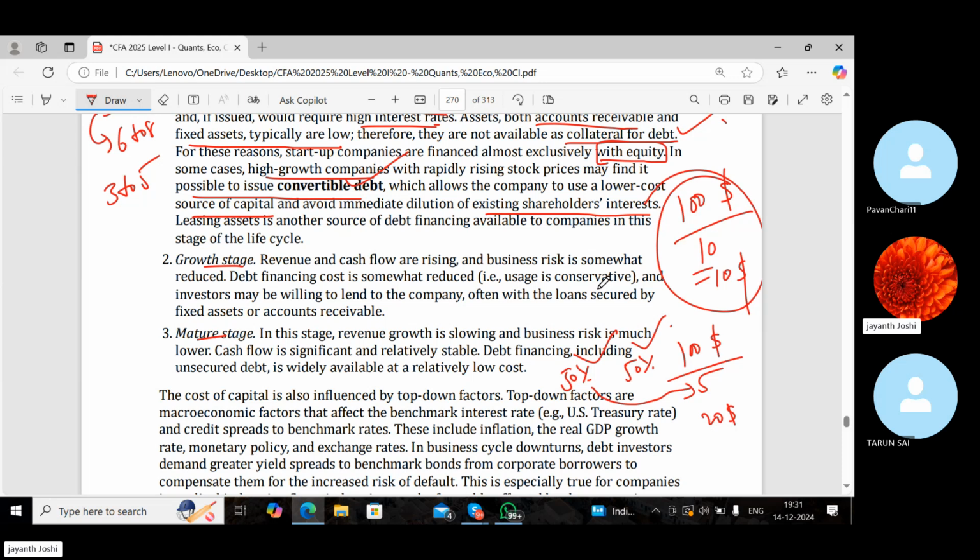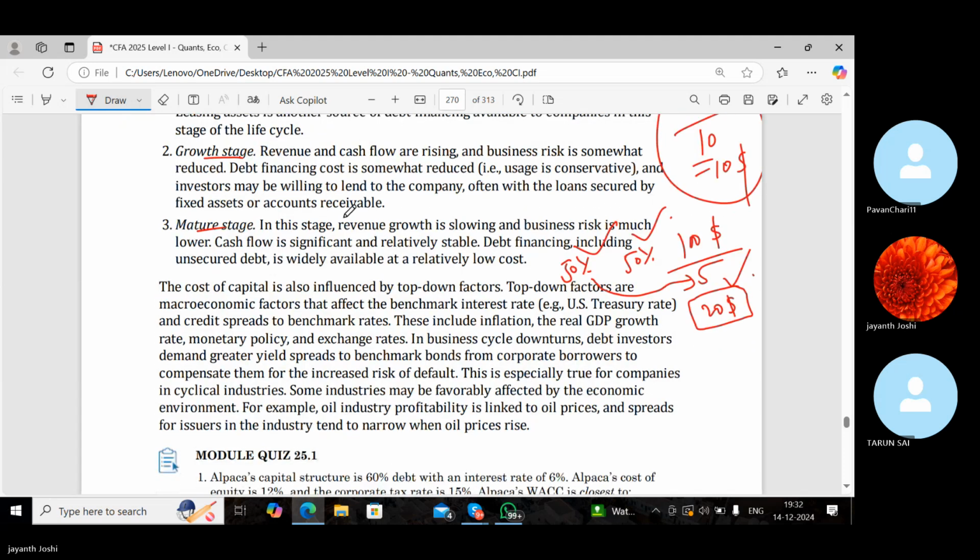More number of shareholders. So with debt finance, what happens? The dilution is less, so the shareholders will get more share of profit. Leasing is also one of the options, one of the types of finance, which is available for companies to take tangible assets for their own usage.